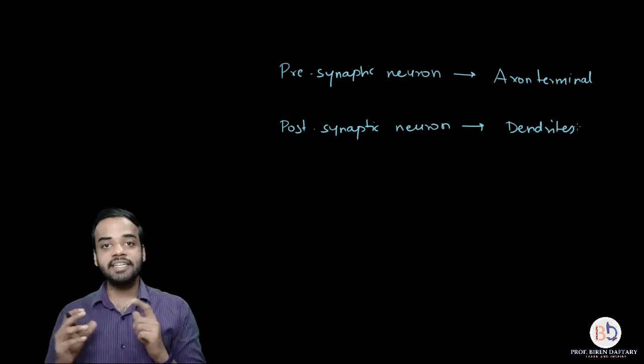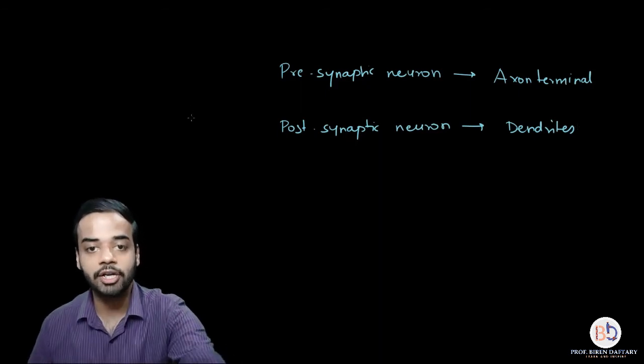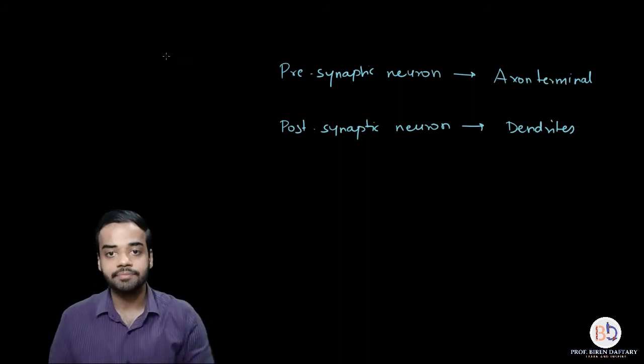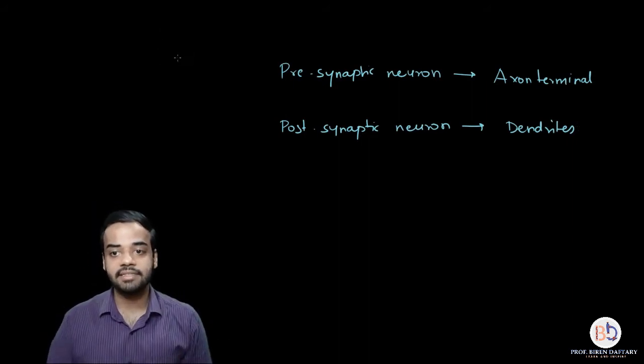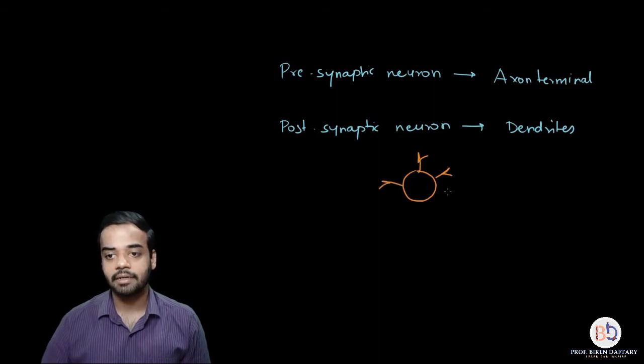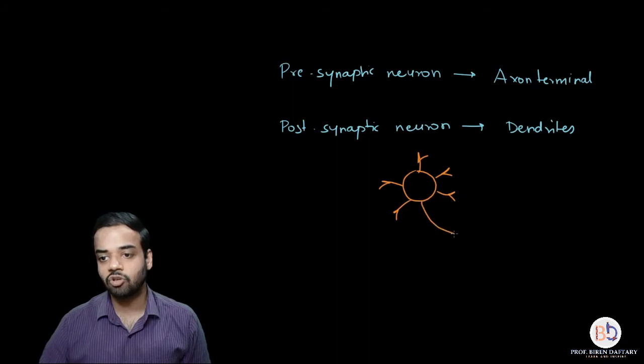Now between these two parts, suppose I am drawing a very, very simple diagram over here. This is the cyton of the presynaptic neuron, okay, these are the dendrites which are present, correct? And then this is the axon, and this is the telodendron, and this is the axon terminal.